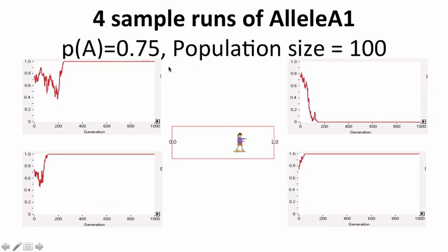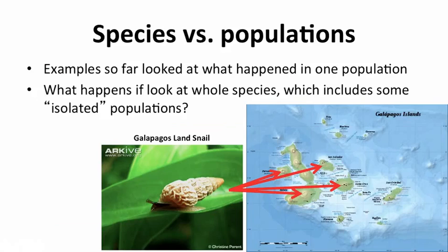Now let's turn this around a little bit. Let's think of it in the context of species versus population. Everything we've looked at so far has been thinking of what's happening in one population and focusing just on that. Now what happens if we're looking at a whole species that has many isolated populations? So let's imagine we're looking at, for example, the Galapagos land snail, which is found on various of the Galapagos Islands.